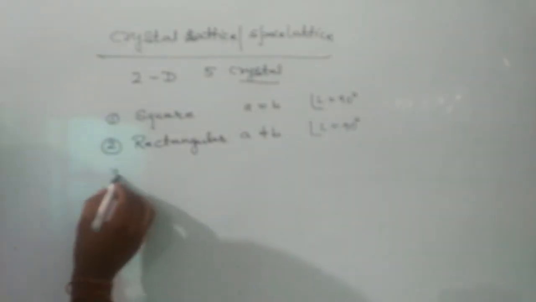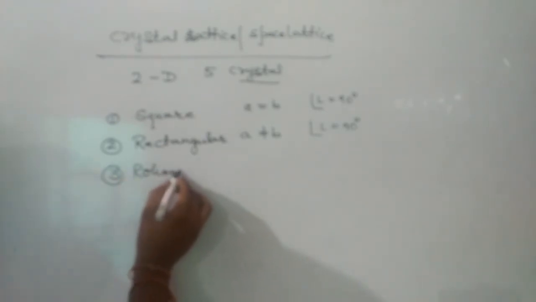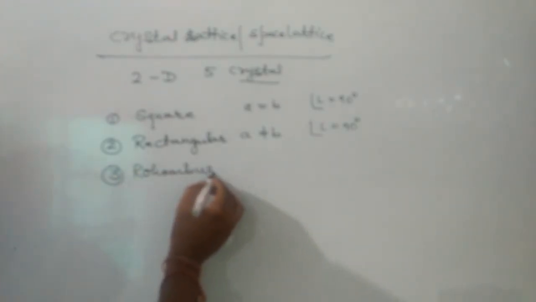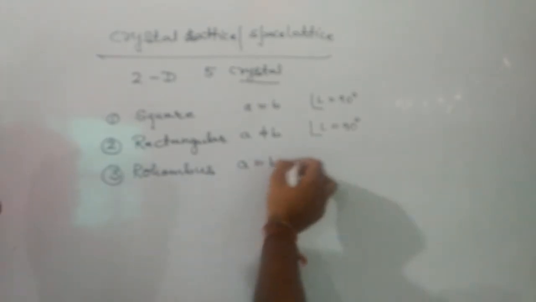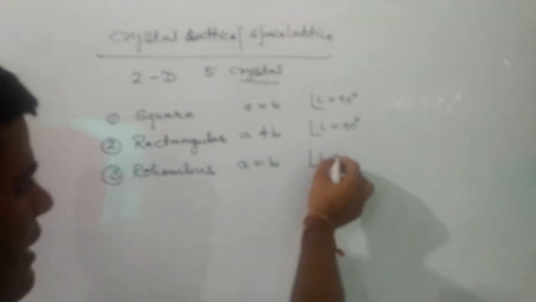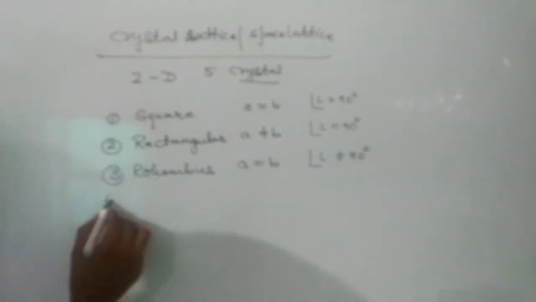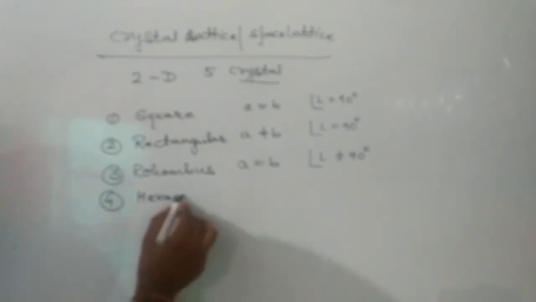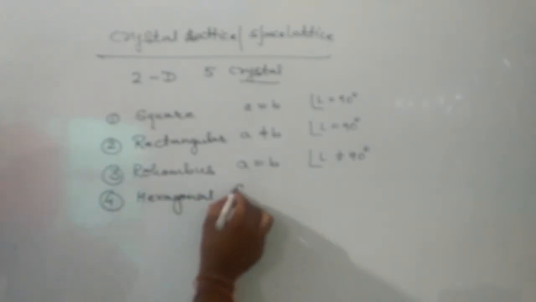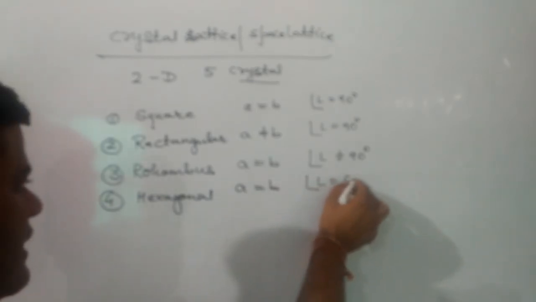Next one will be rhombohedral or rhombus, we can say. A is equal to B and the angle is not 90. Next, the fourth type will be hexagonal. Here A is equal to B and the angle will be 60 degrees.